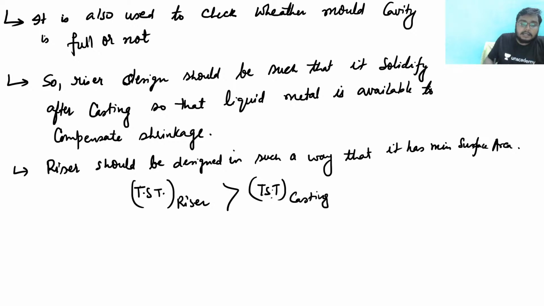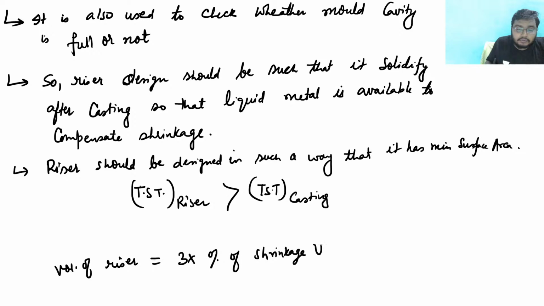And since the total solidification time for the riser is greater than that of the casting, I can say that K into A by V of the riser would be greater, right? So these things are important. So I can say that the volume of the riser is equal to 3 into the percentage of shrinkage volume of the casting.